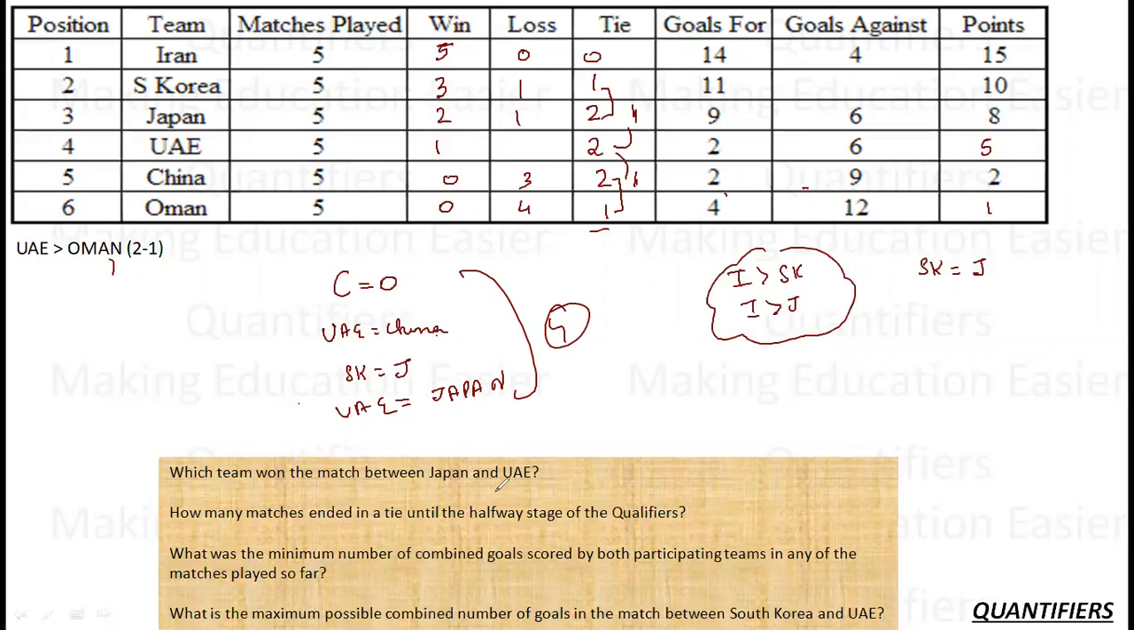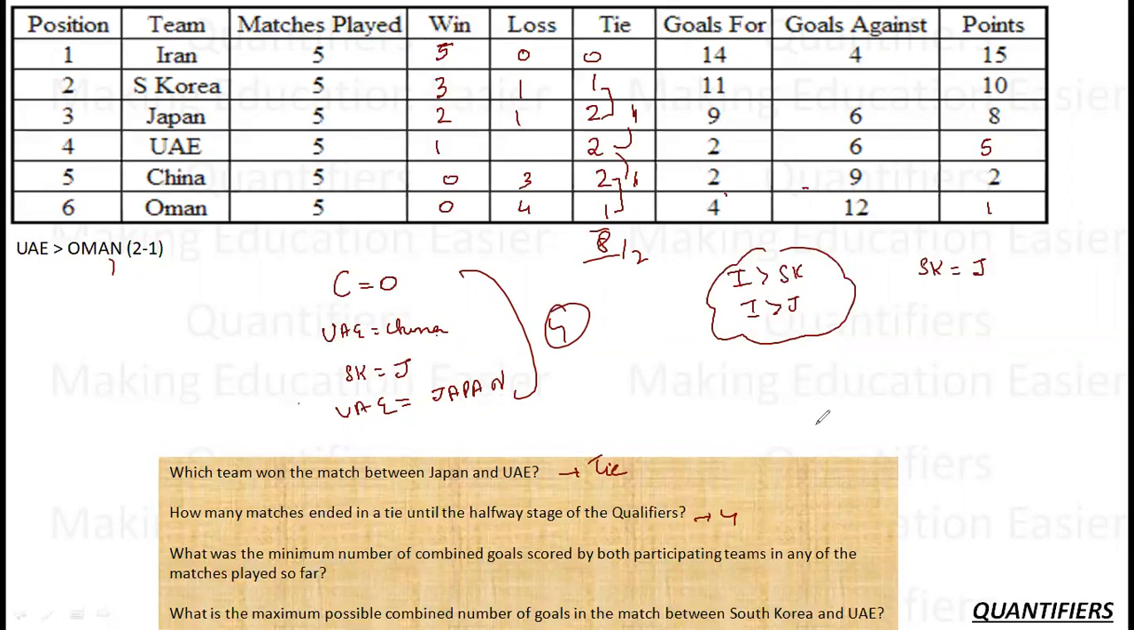So let's see the questions. First question: which team won the match between Japan and UAE? Japan and UAE was a draw, so it was a tie. How many matches ended in a tie until the halfway? These 4 matches. Just don't confuse yourself with this 8. This 8 is for 2 teams. 8 by 2, 4. What was the minimum number of combined goals?